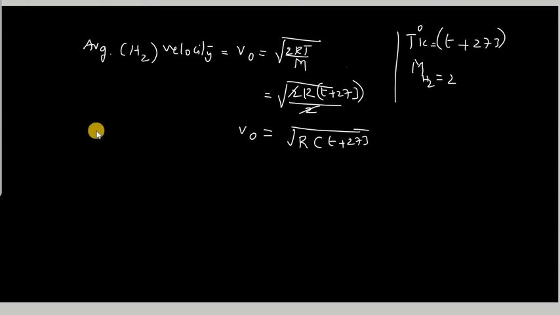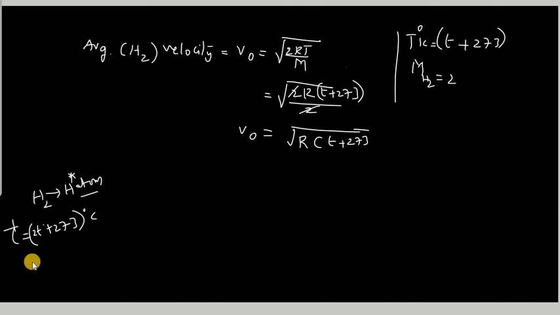Let it be. And we have one more thing they have given for hydrogen atoms. That means the hydrogen molecule is converted into hydrogen atoms at a temperature T Kelvin, which is 2T plus 273 degrees Celsius as given.